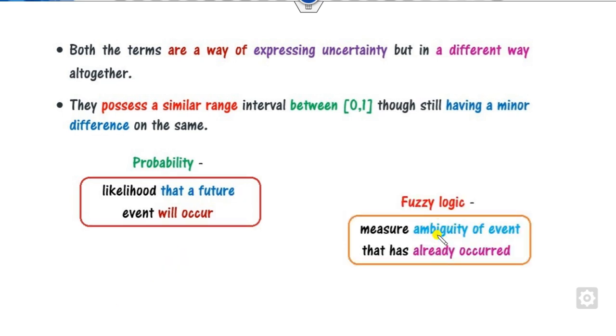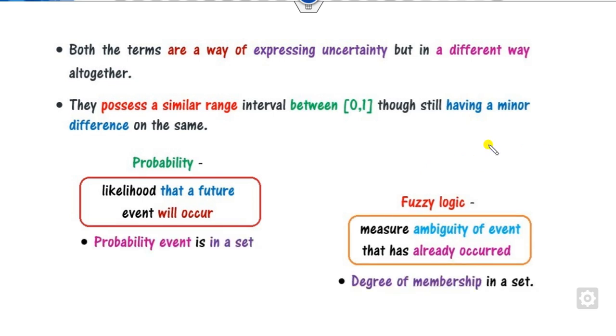On the other hand, fuzzy logic measures the ambiguity of events that have already occurred. Like the same example, he returned from the bank. He has already returned from the bank, but this bank has ambiguity in the statement. So it measures this statement.